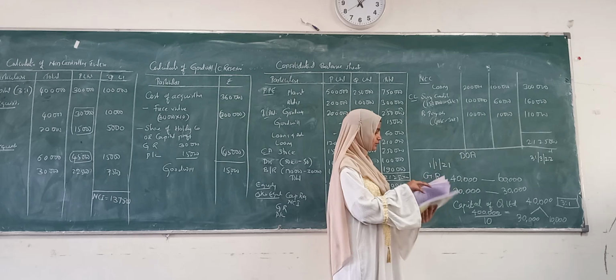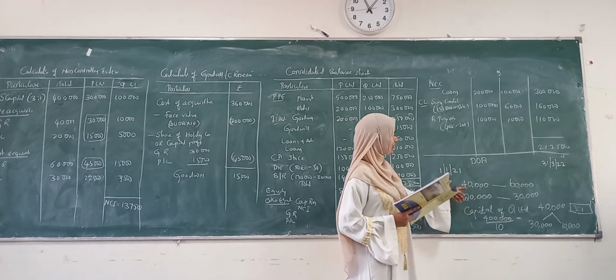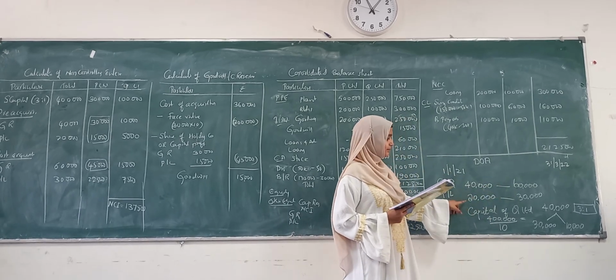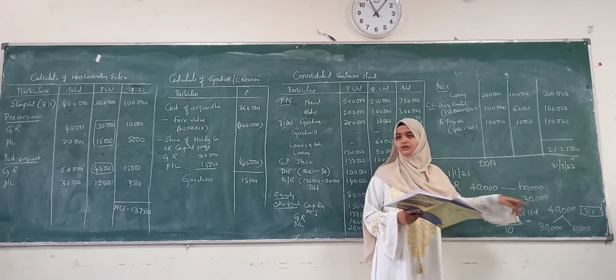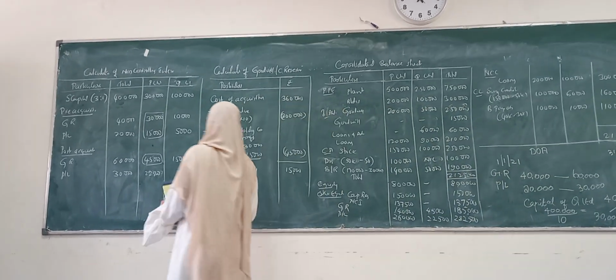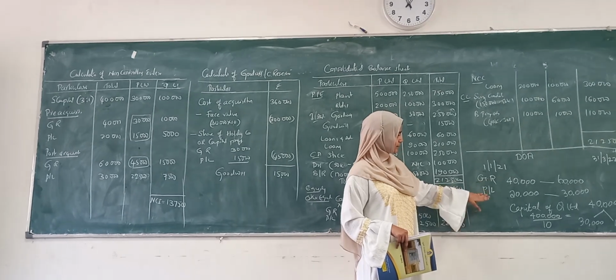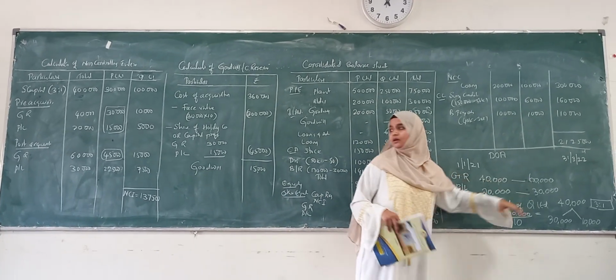General reserve and profit and loss on the date of acquisition are 40,000 and 20,000. Our balance sheet amount is 1 lakh. 1 lakh minus 40,000 is 60,000. And profit and loss account 50,000 minus 20,000 is 30,000. This is our pre-acquisition, which is the date of acquisition. General reserve and profit and loss, this is the pre-acquisition amount.